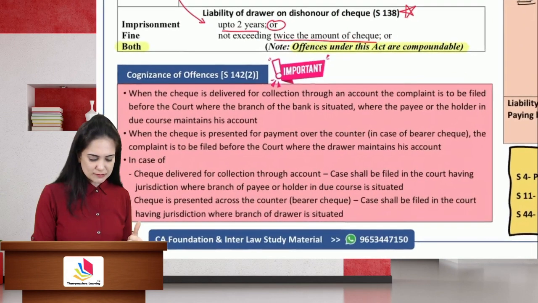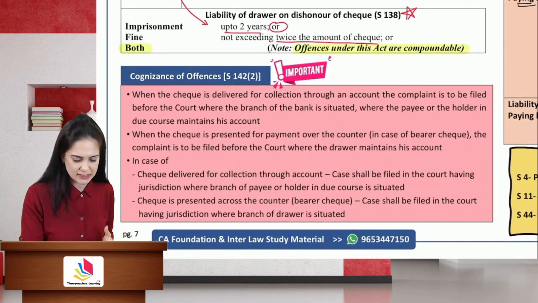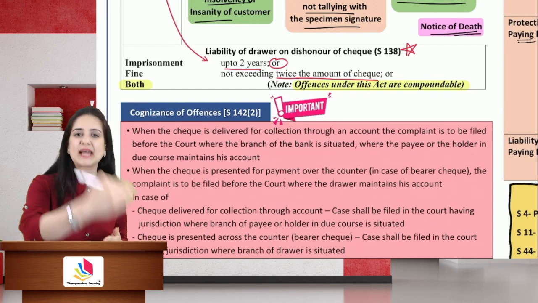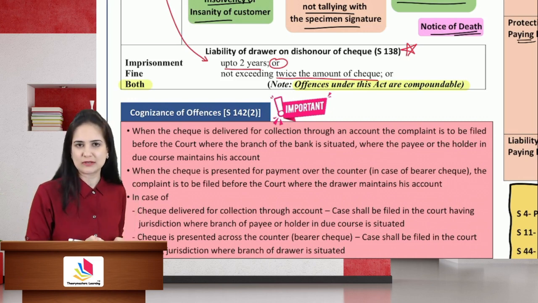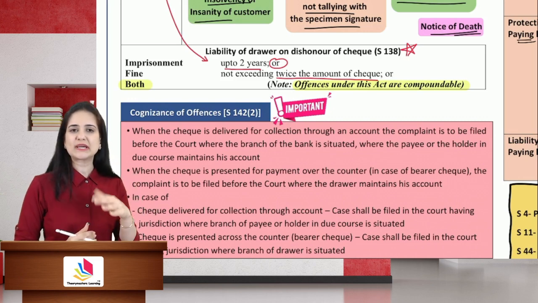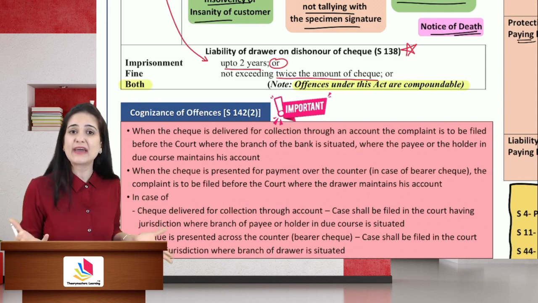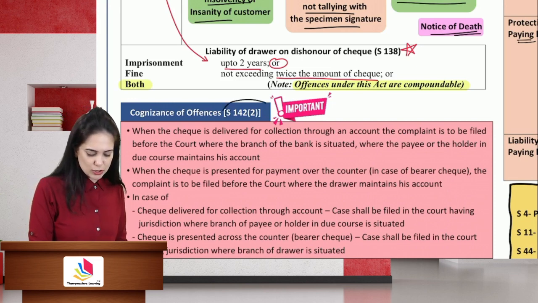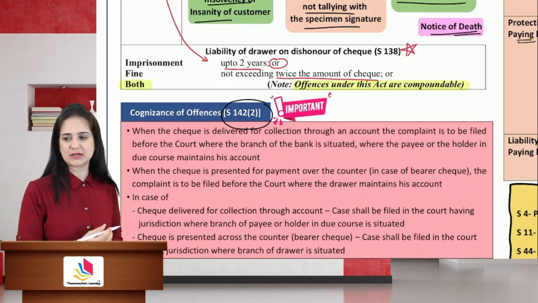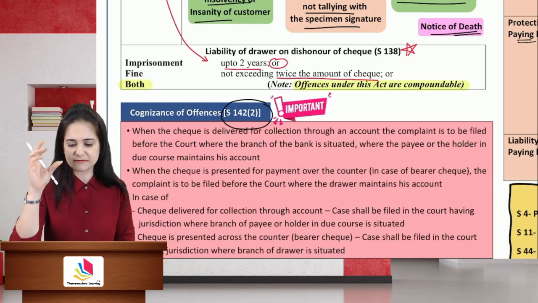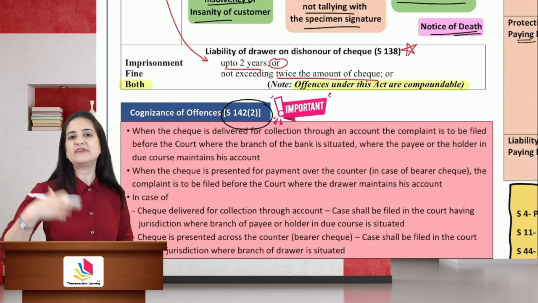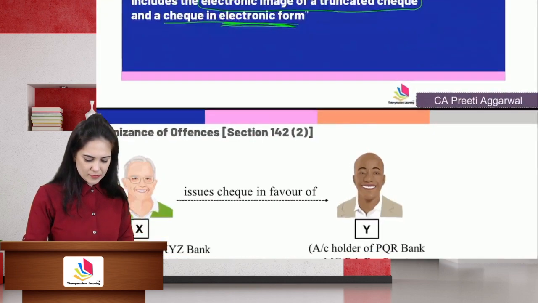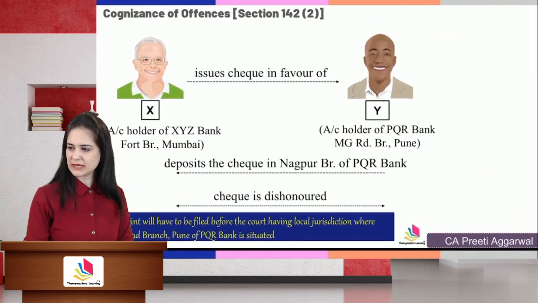There is a section which is related to section 138. Now, under 138, a person had the right to take legal action in case the check is dishonored due to insufficiency of funds. Okay. If the check is dishonored, you had the right to take action, but where, which court, that was not specified in the act. Section 142 has given a lot of clarity as far as the place is concerned, which is the court wherein we can file a case. Now, to help you understand these points, I have an example. This is a genuine example. You can write it in the exam.